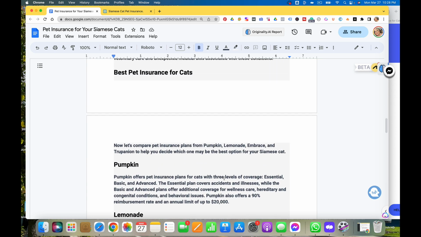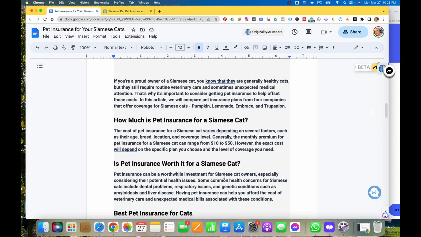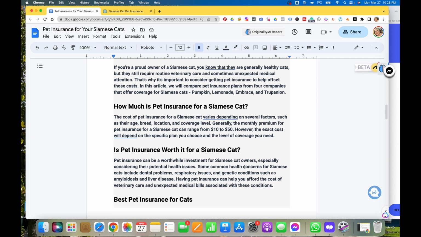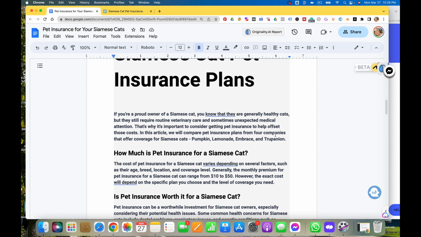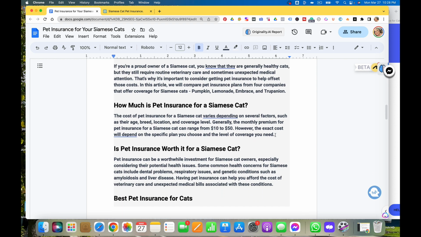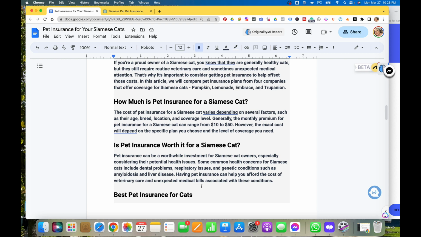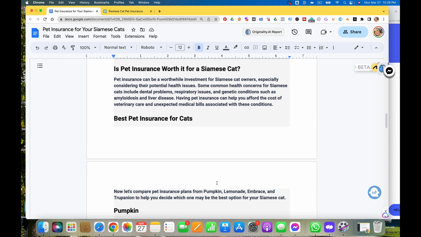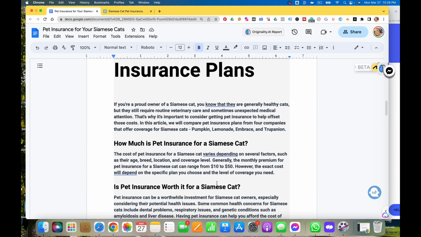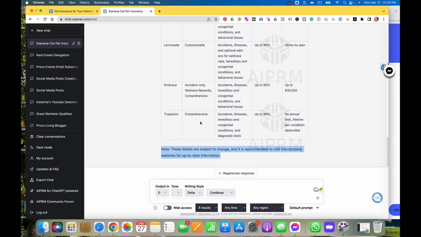We want to get it more meaty. It's a little bit too thin. So let's try this here. Let's take this paragraph. Yeah, so Siamese cats tend to have different health concerns. So let's take this one here. Actually, let me just go, I have a better idea. So let's go over here.